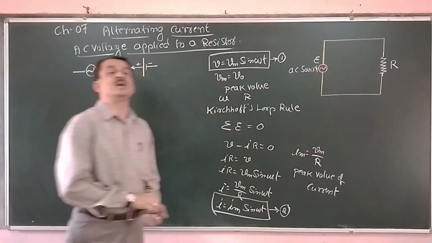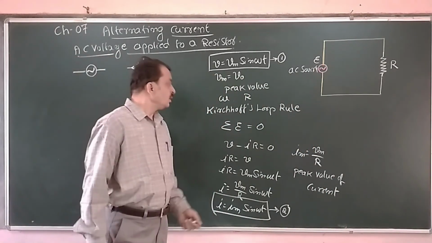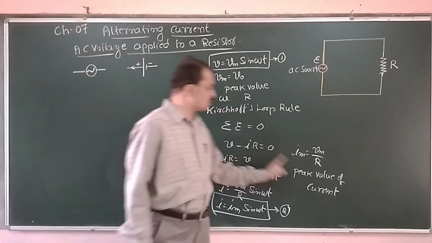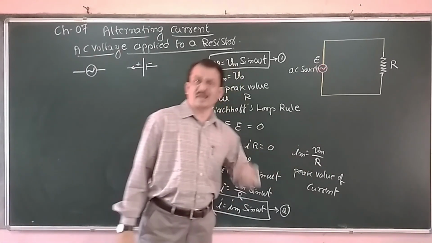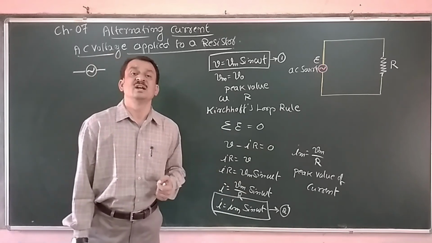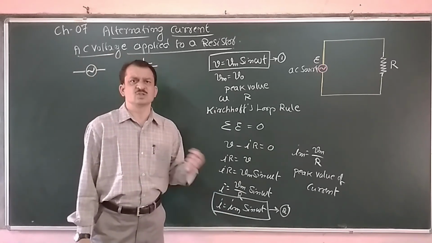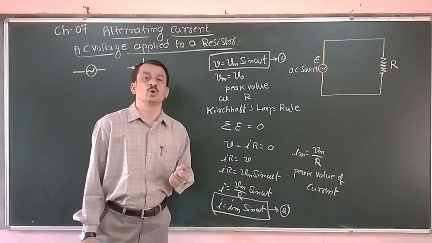Corresponding to the peak value of voltage, we have a peak or maximum value of current, and it is called the amplitude of the current.